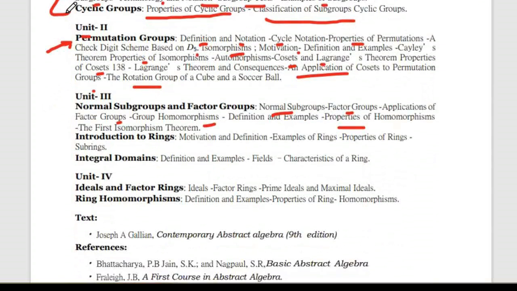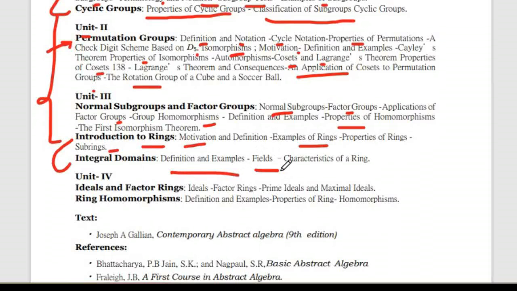Now after completing groups, we study rings. To understand rings also we need to know about groups. Okay. So in this we study introduction to rings, motivation and definition, examples of rings, properties of rings, and subrings. After that, in rings, the next concept is integral domain: definition and examples, fields, characteristic of a ring. Okay, now coming to unit 4: ideals and factor rings, ring homomorphism.